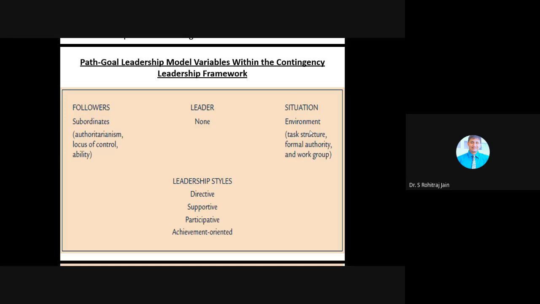When we look at these situational factors, first we will take the subordinate. Please see my cursor over there. The first one is authoritarianism, which is the degree to which employees defer to others and want to be told what to do and how to do the job.